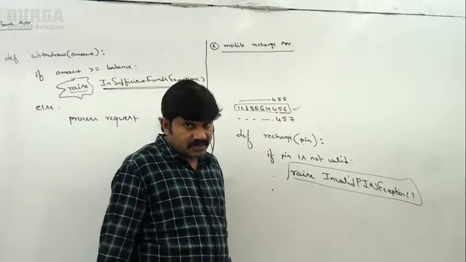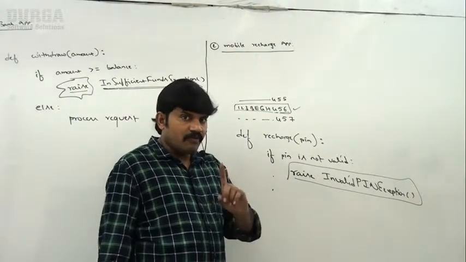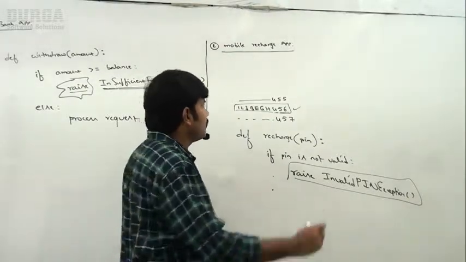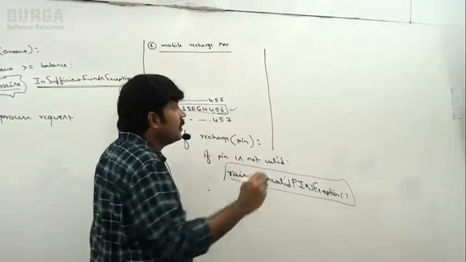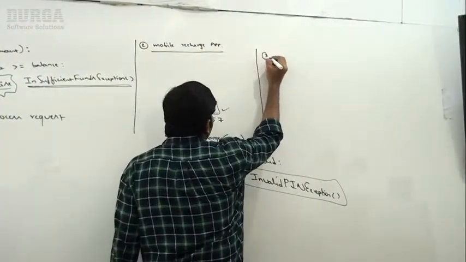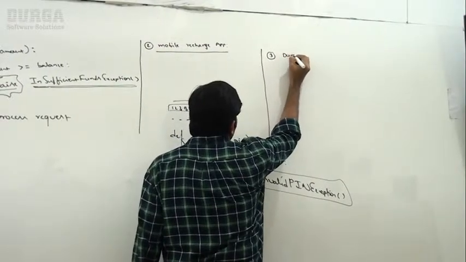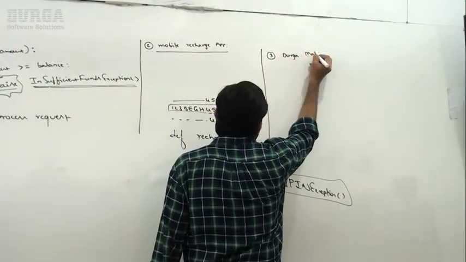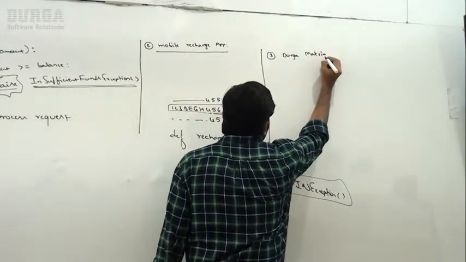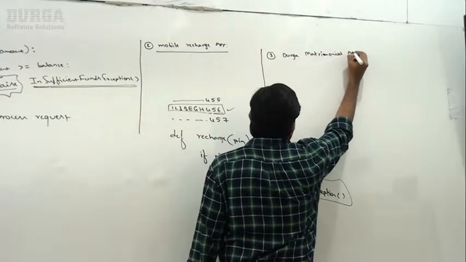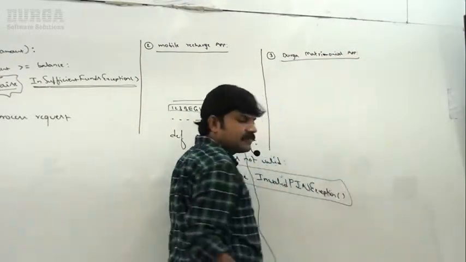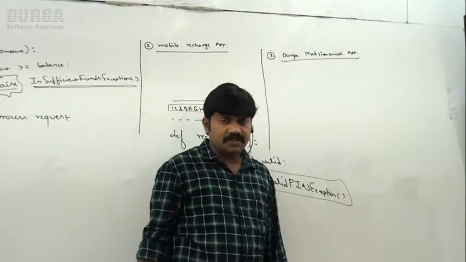Okay, well, sir, still let me go for one more very important example. What is my next example? Take a very special case. Here, Durga matrimonial application. Durga matrimonial application is there. I want to develop this application.